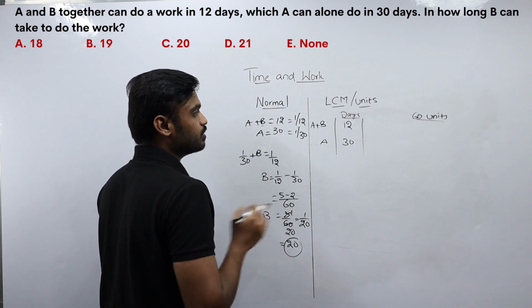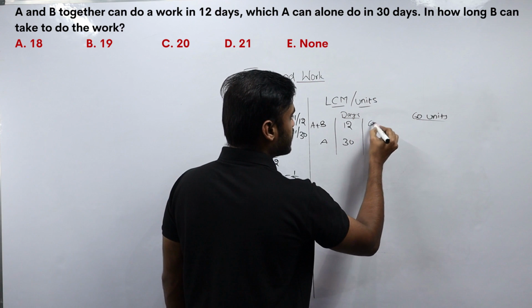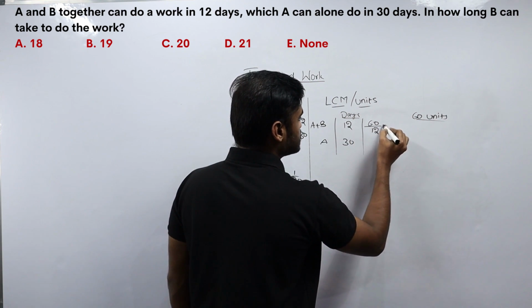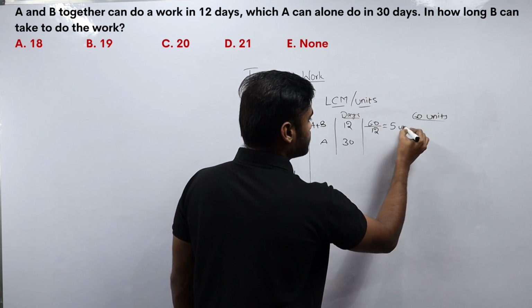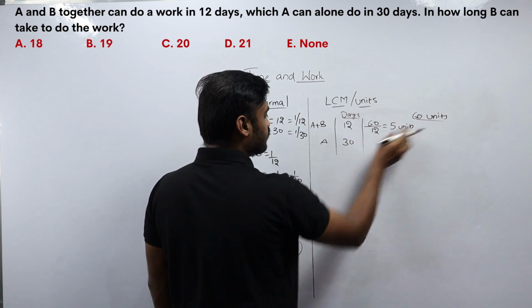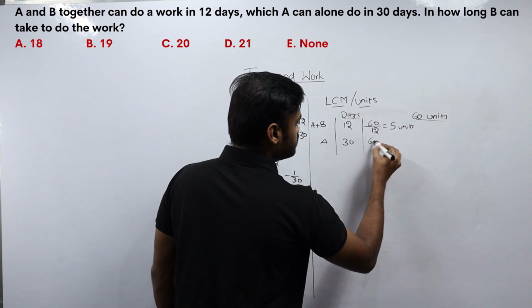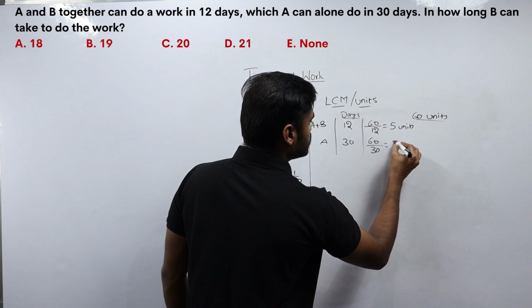So the total amount of work to be done is 60 units. A plus B is completing in 12 days. So per day A plus B is doing 60 by 12, that is 5 units per day. In the same way, A is completing 60 units of work in 30 days. So per day A is completing 60 by 30, that is 2 units of work.